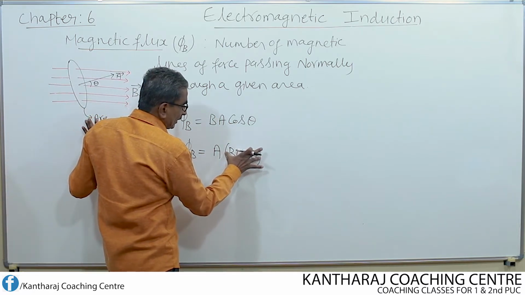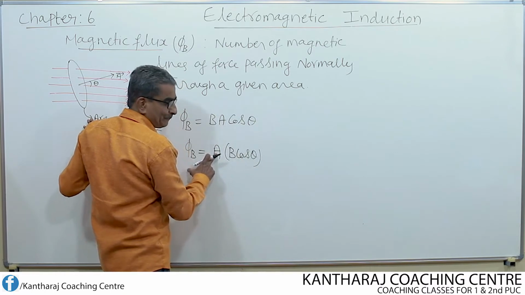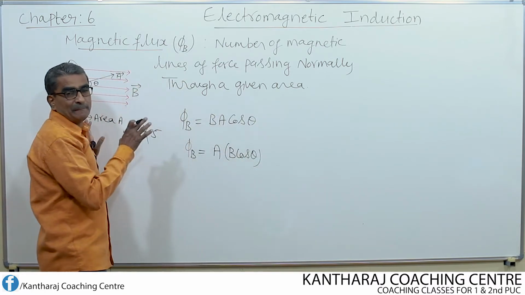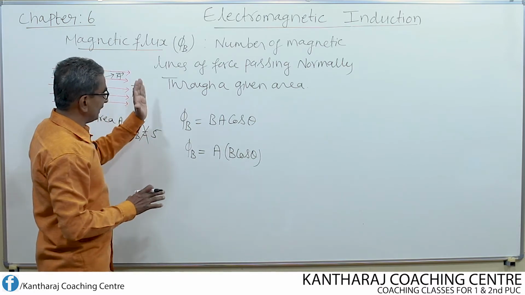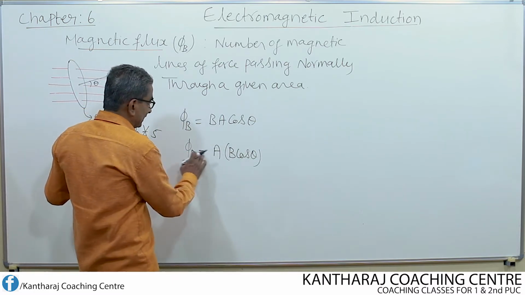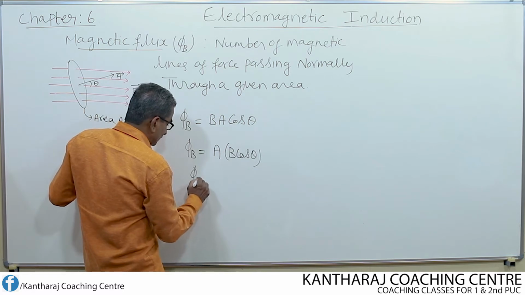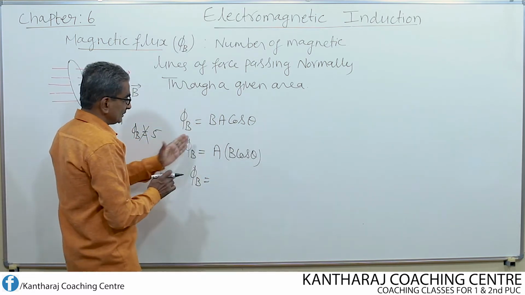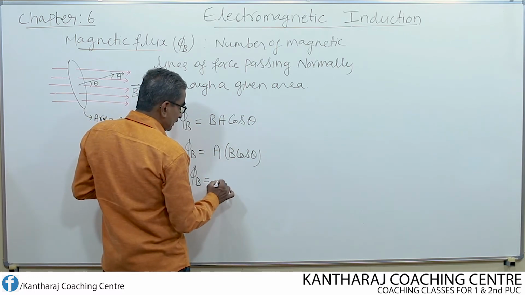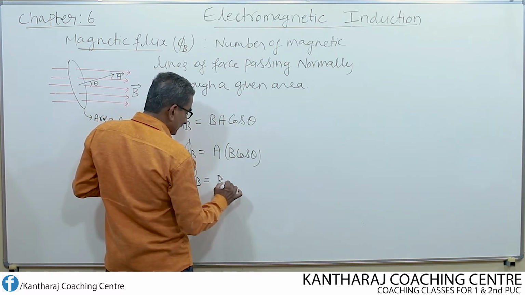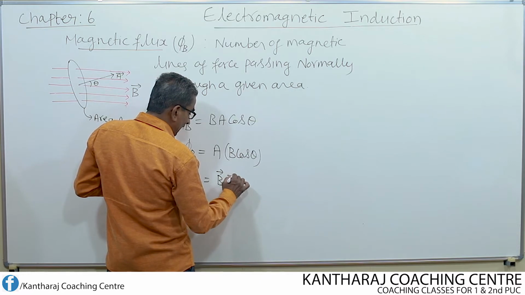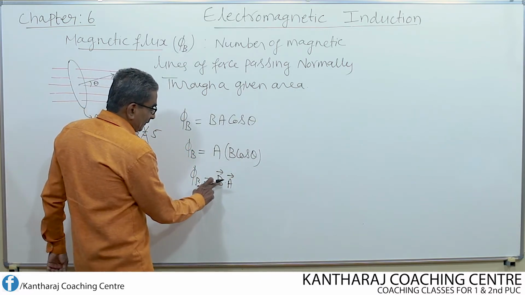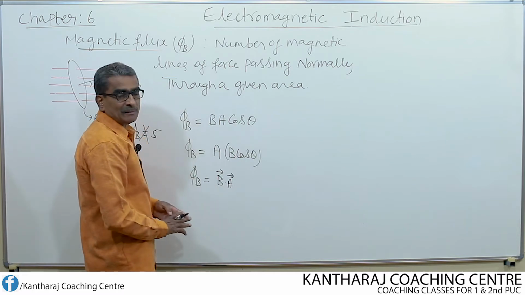It can also be represented as the dot product of the magnetic field and the area vector, because the dot product of any two vectors is the product of their magnitudes and the cosine of the angle between them.